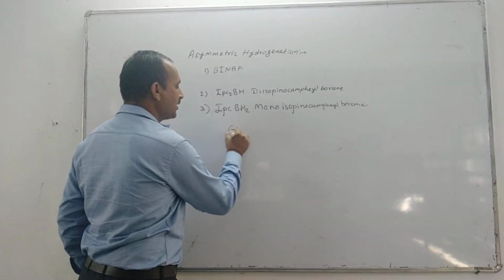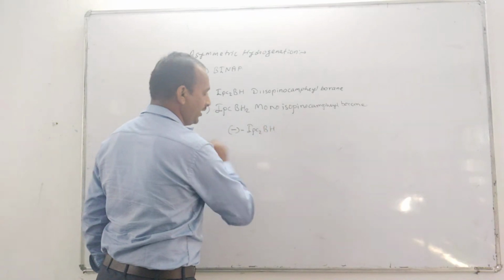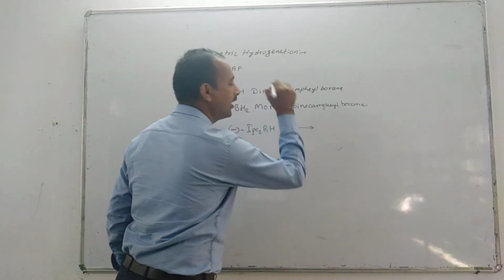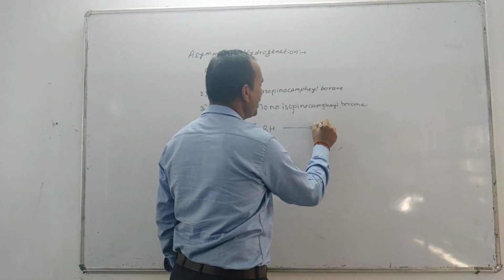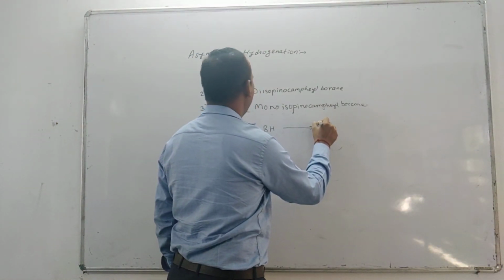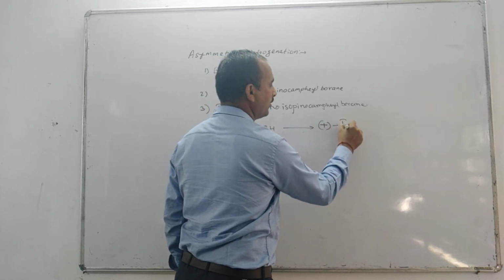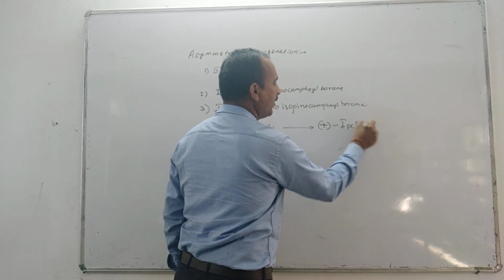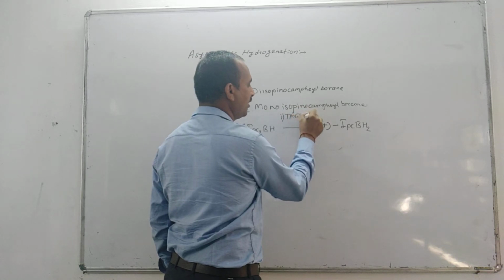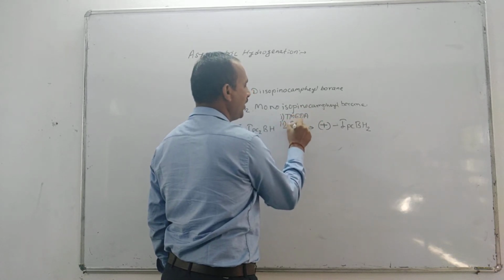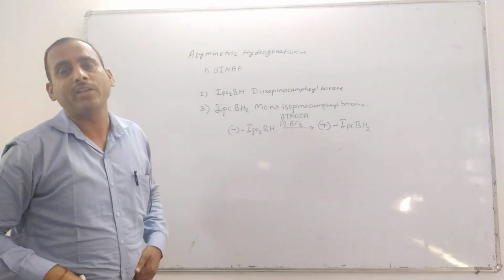So minus IPC2BH is converted into monoisopinocampheylborane using tetramethylethylenediamine and BF3.